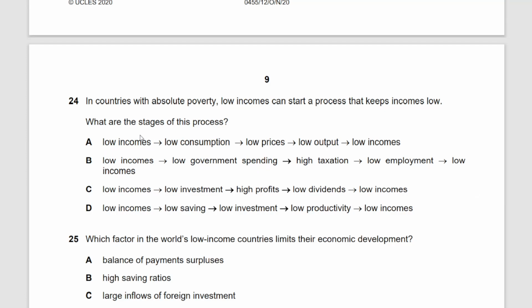Alright, in countries with absolute poverty, low incomes can start a process that keeps incomes low.